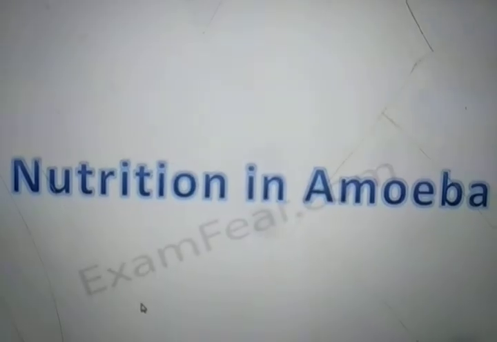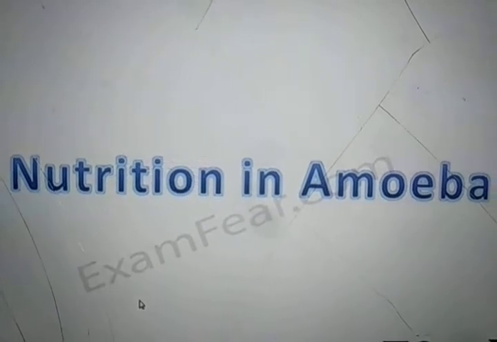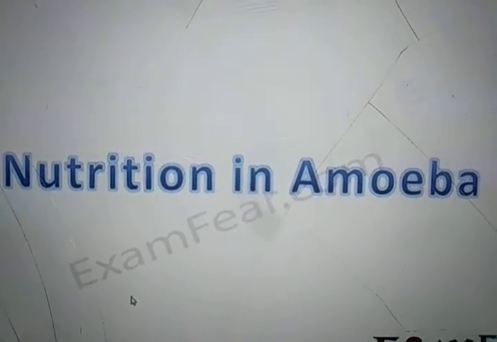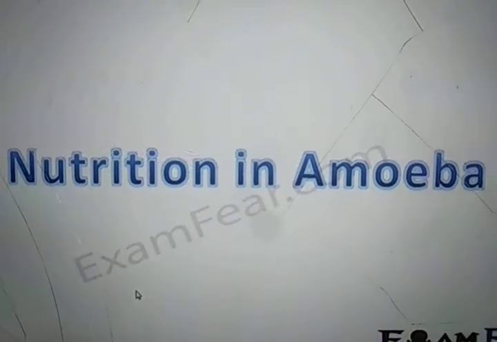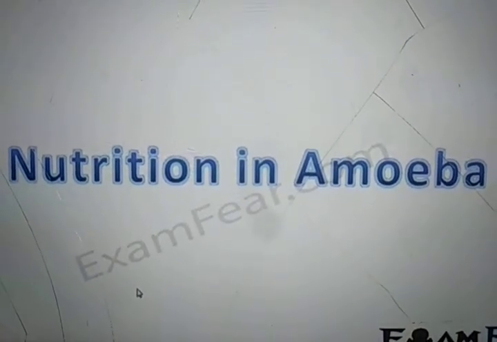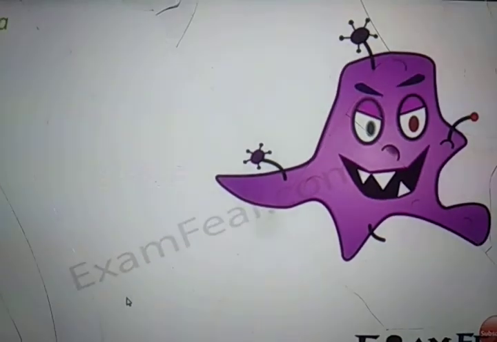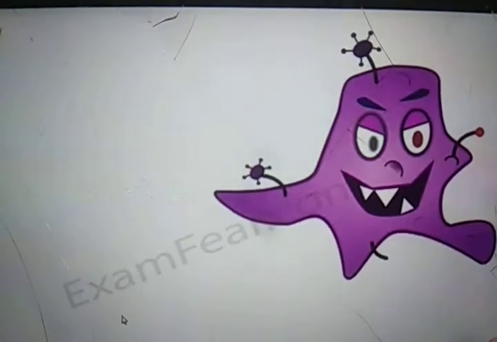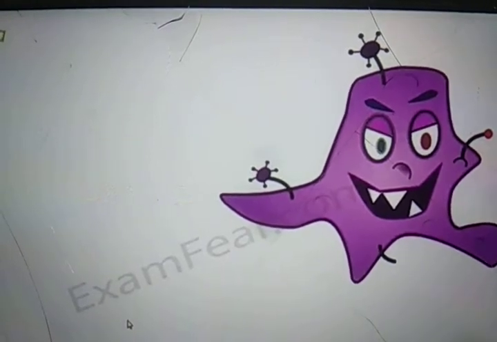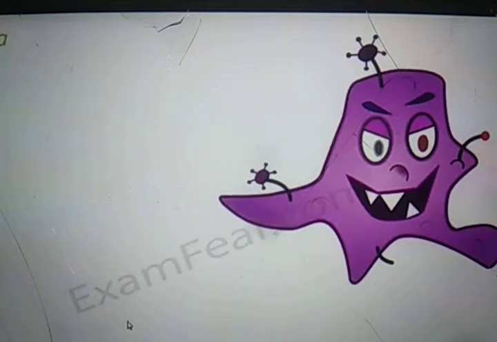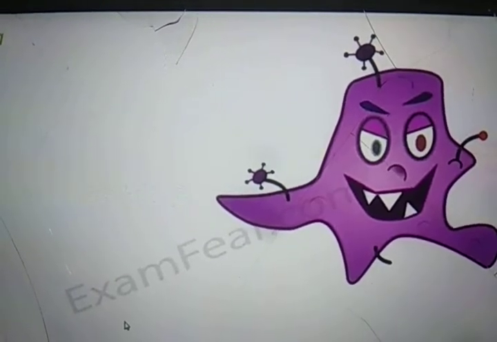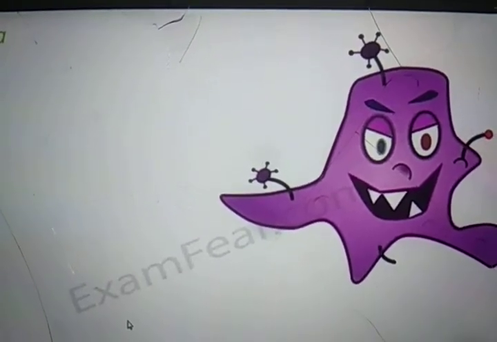Before we talk about these steps in human beings, let us start with a simpler animal, because a human being is quite a complex animal. So let's start with amoeba. Amoeba is a unicellular organism, that is, only one cell. In human beings we have thousands of cells inside our body, but in amoeba there is only one cell and it does all the job.